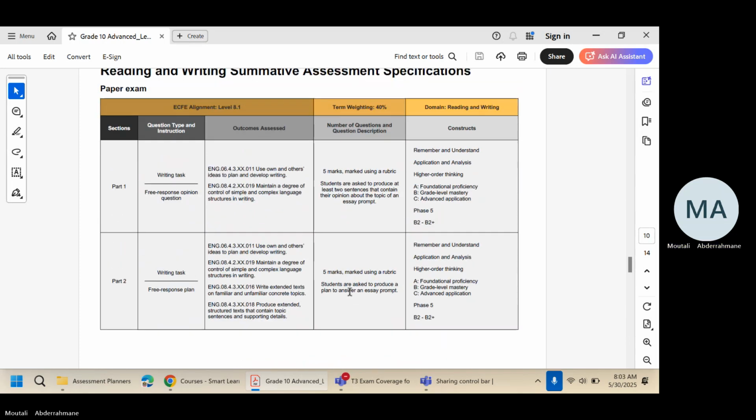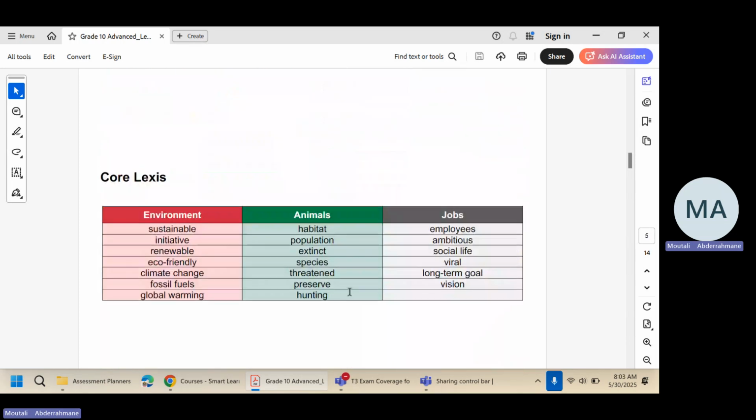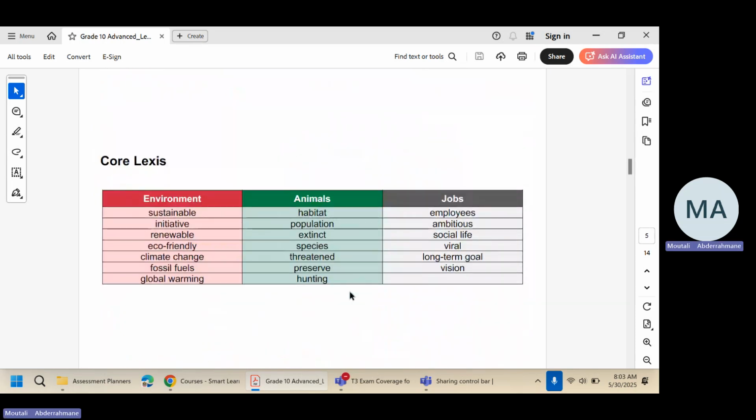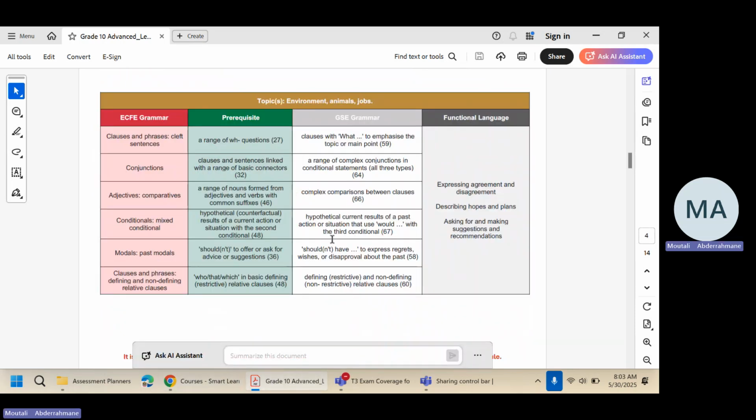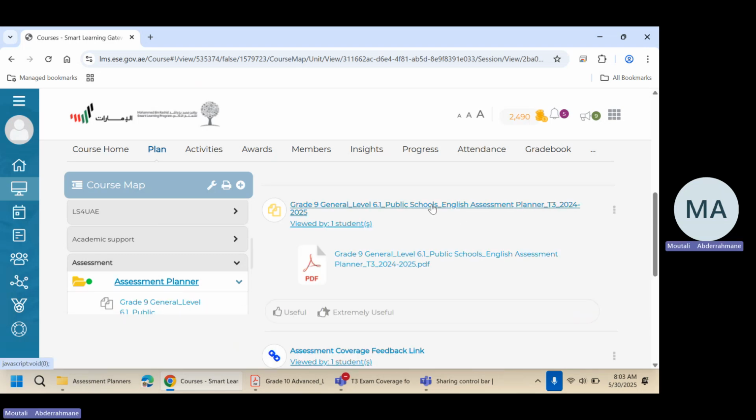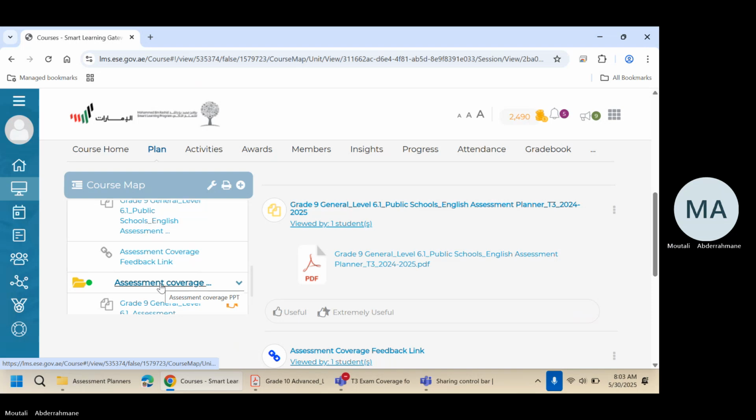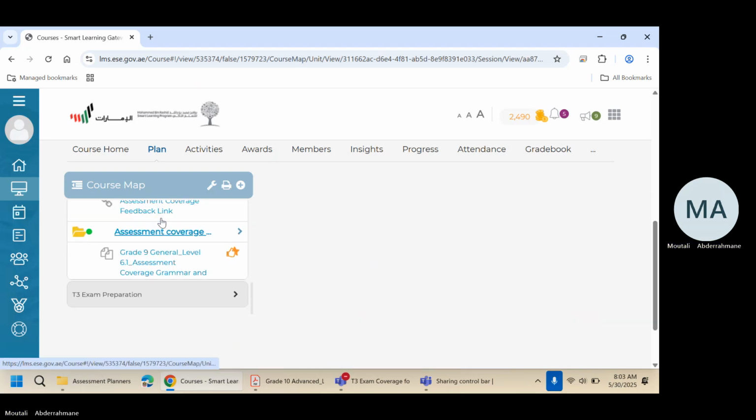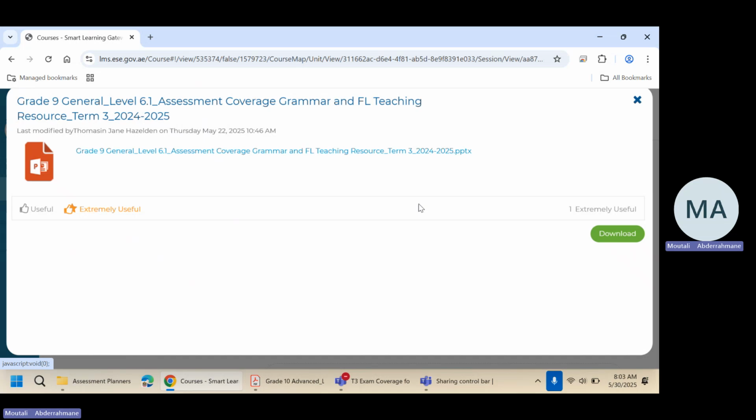That's it for reading. Remember, review your answers carefully before you submit your paper. Remember that you can also find this exam coverage document and another PowerPoint document that explains these grammar lessons and gives examples. You can find all that on LMS. You go here, for example, to LMS, to show you plan, scroll down, find the assessment planner, and you go down, you see assessment coverage here, this PowerPoint presentation that covers everything.